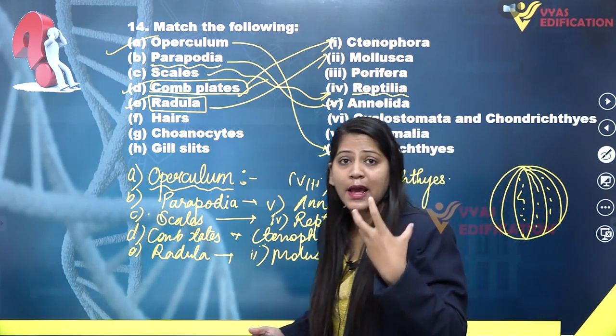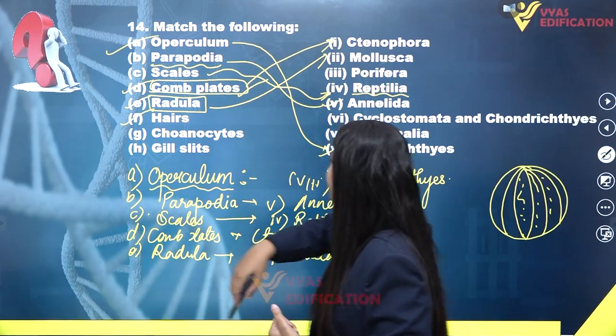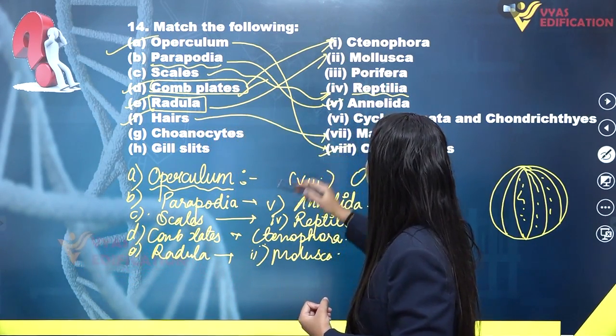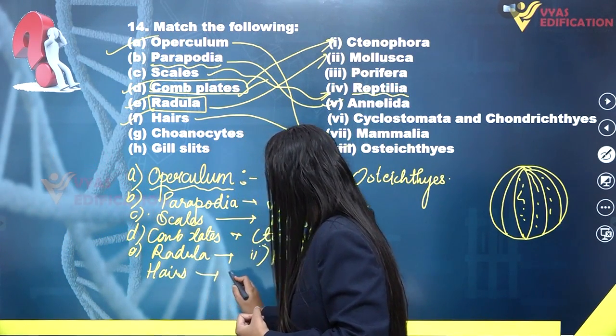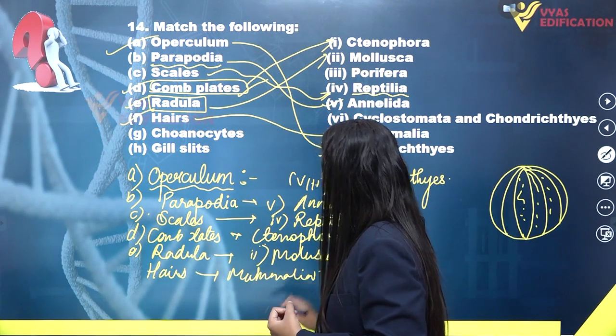So our skin and head are actually covered with fine hairs, and this hair is the characteristic feature of mammalia. So this will match with mammalia. Hairs will go with mammalia, as they are present on the head and skin of mammals.